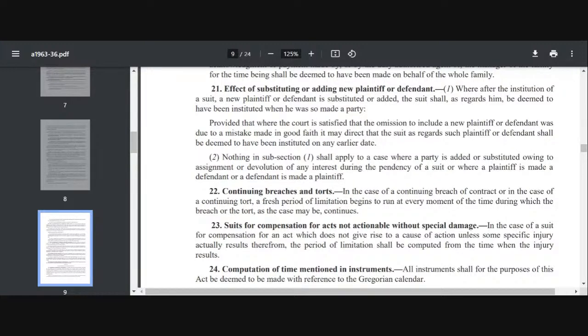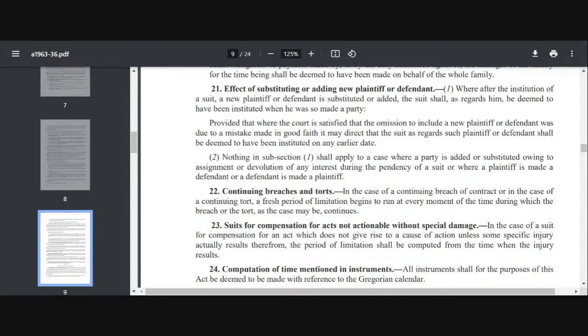So if a party is added or substituted after the limitation period, after the prescribed period for the suit has elapsed, in such cases will the bar of limitation apply or not? In some cases the bar of limitation applies and a new addition, new substitution cannot be done. But if you see Section 21 clause 1, it says that the party will be deemed to have been substituted or added when he was made a party.